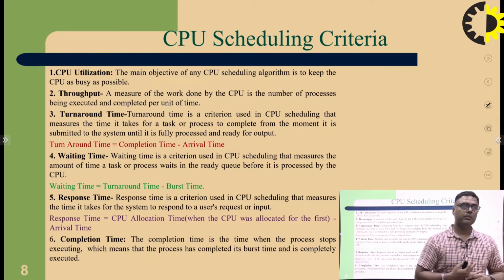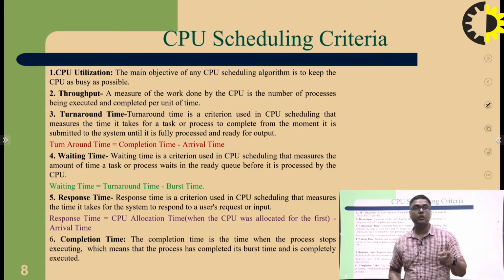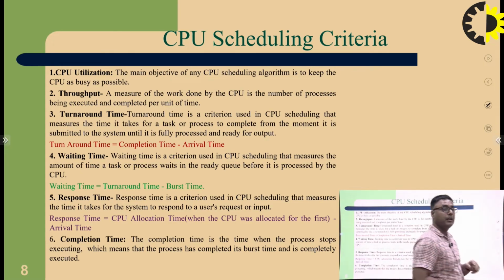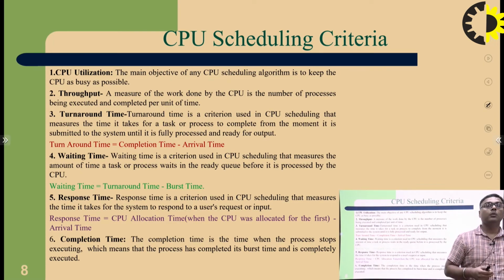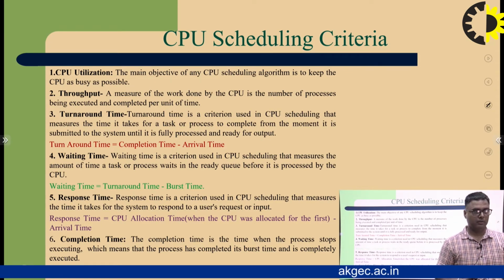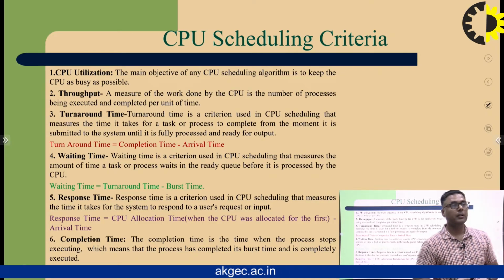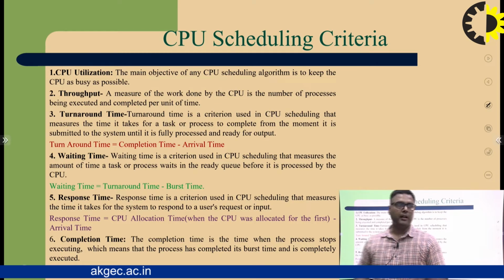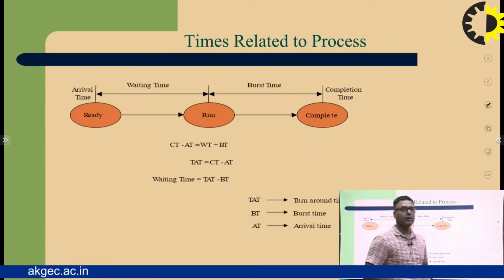Waiting time is turnaround time minus burst time. Burst time is the execution time of any process. Response time means when the CPU first meets a process: first response time minus arrival time. Completion time, as you all know, is when your process is completed.